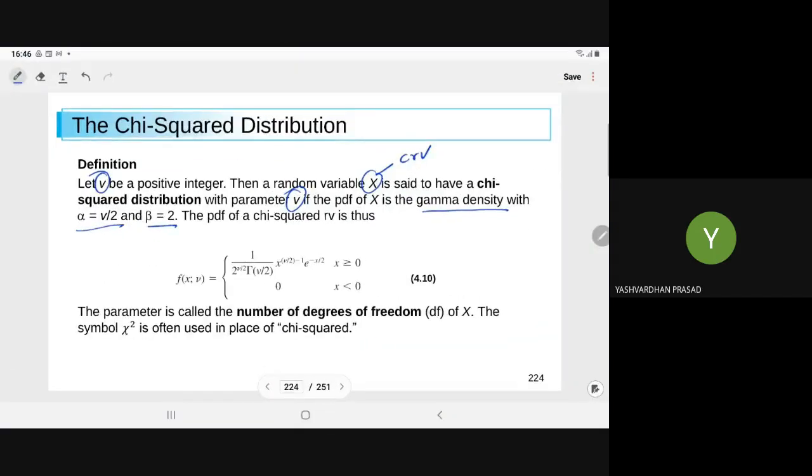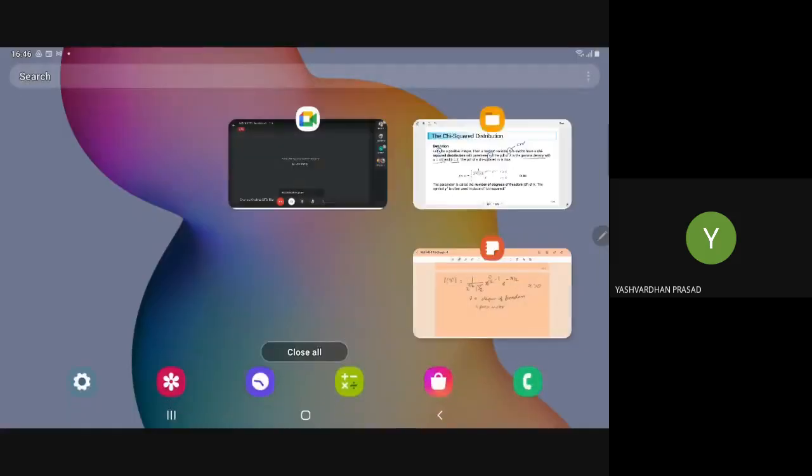So here we have the PDF for the chi-square distribution, and here the parameter is called the number of degrees of freedom. The symbol chi-square is often used in place of the chi-square, so generally we use this symbol only.